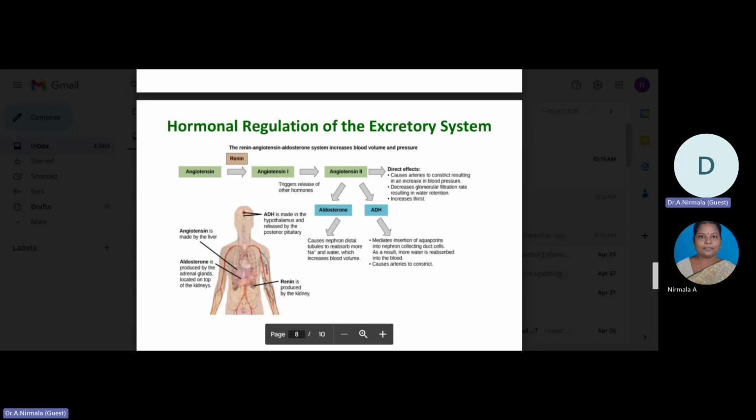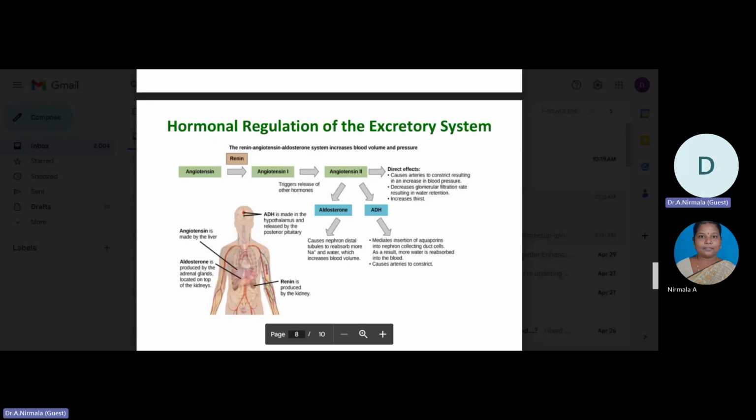Aldosterone release is stimulated by a decrease in blood sodium level, blood volume, or blood pressure, or an increase in blood potassium level. It also prevents the loss of sodium from sweat, saliva, and gastric juice. The reabsorption of sodium also results in the osmotic reabsorption of water, which alters the blood volume and blood pressure. Aldosterone production can be stimulated by low blood pressure, which triggers a sequence of chemical releases.